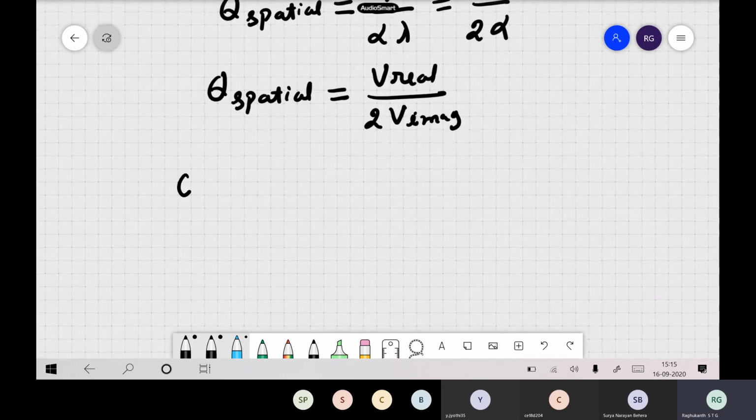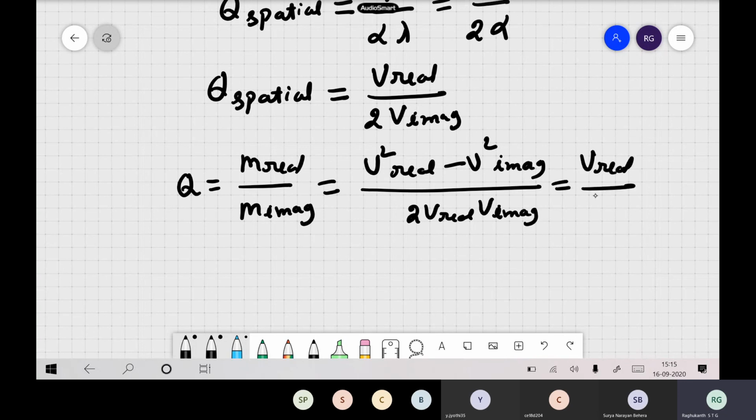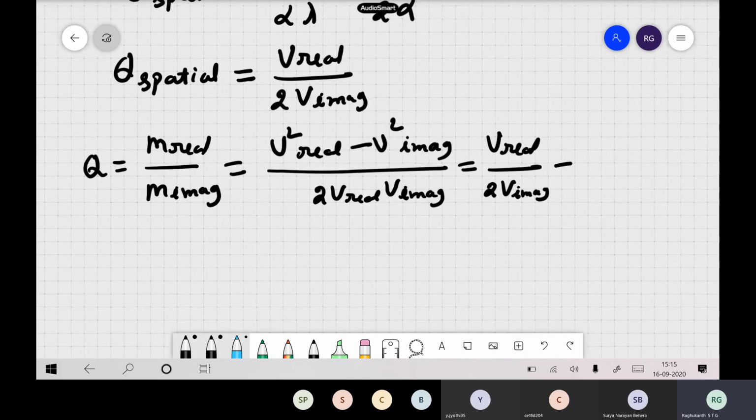Our original q definition was m real by m imaginary. If you write this in terms of velocities, it is v square real minus v square imaginary by 2 v real v imaginary. We can write this as v real by 2 times v imaginary minus v imaginary by 2 times v real.